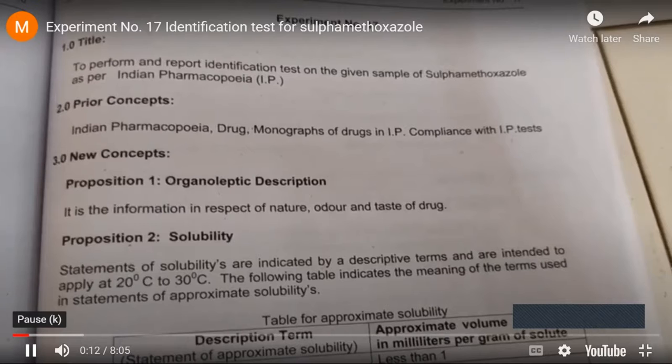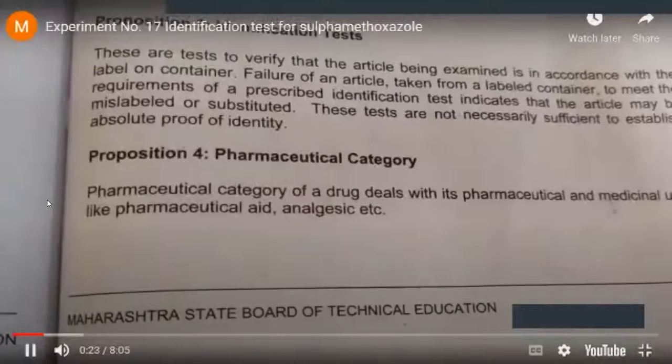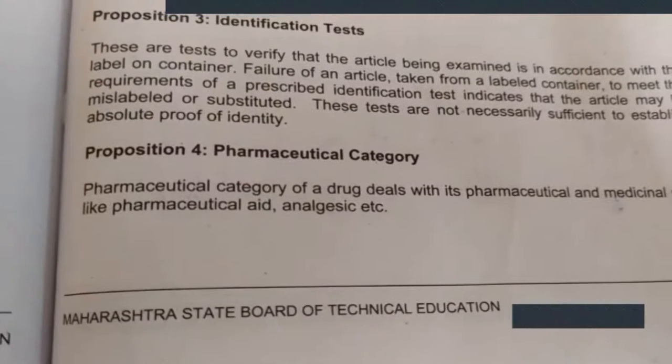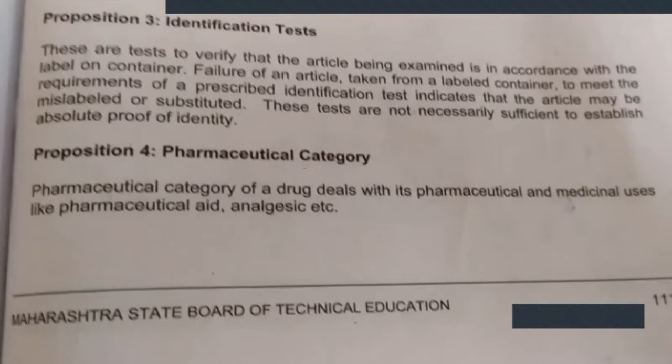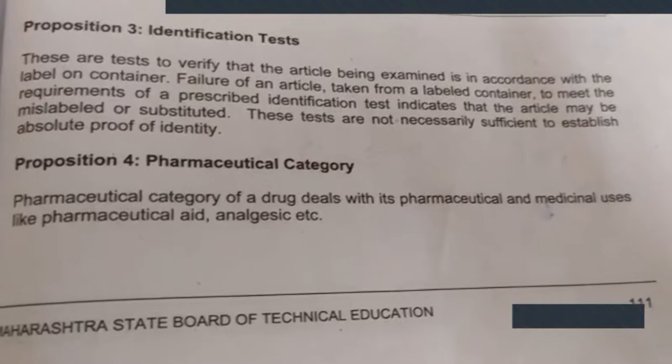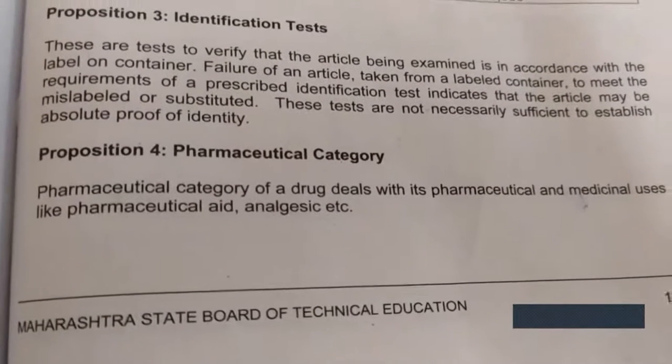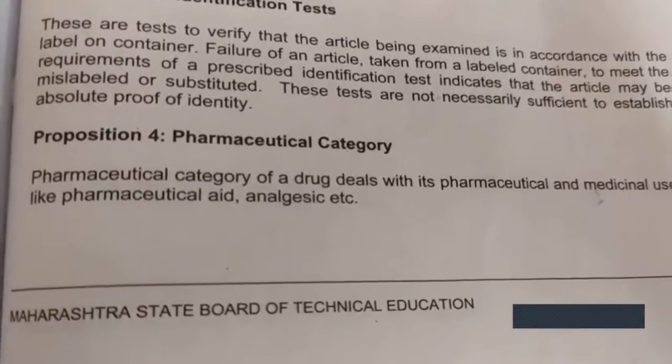So here you can see that the pharmaceutical category of sulfamethoxazole is a drug that deals with its pharmaceutical and medicinal uses, like pharmaceutical aid and analgesic.